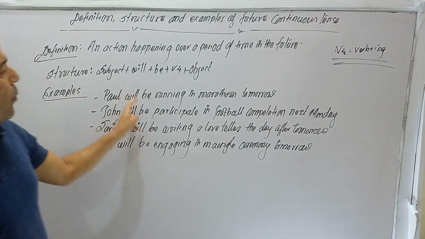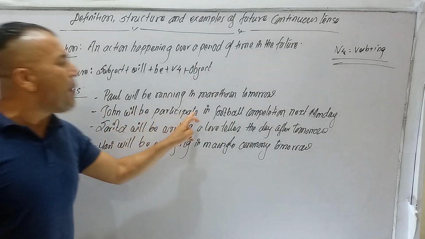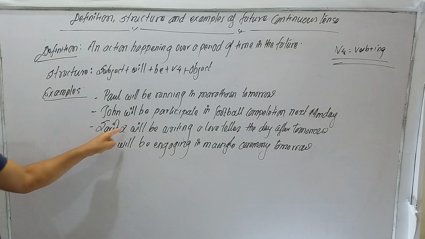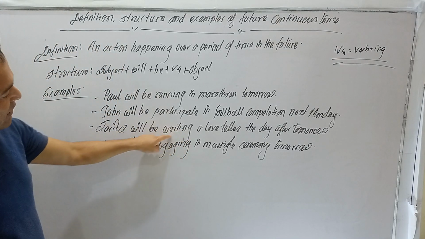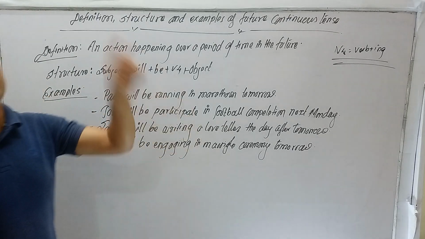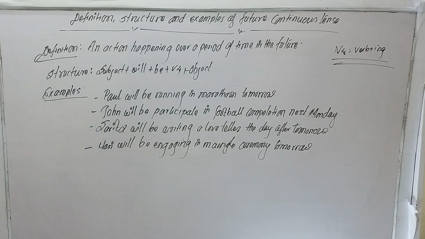Alright, these are the examples. Paul will be running in marathon tomorrow. Johan will be participating in football competition next Monday. Sarita will be writing. Hari will be engaging. Only these things. No more. Alright. This is the condition. Okay.